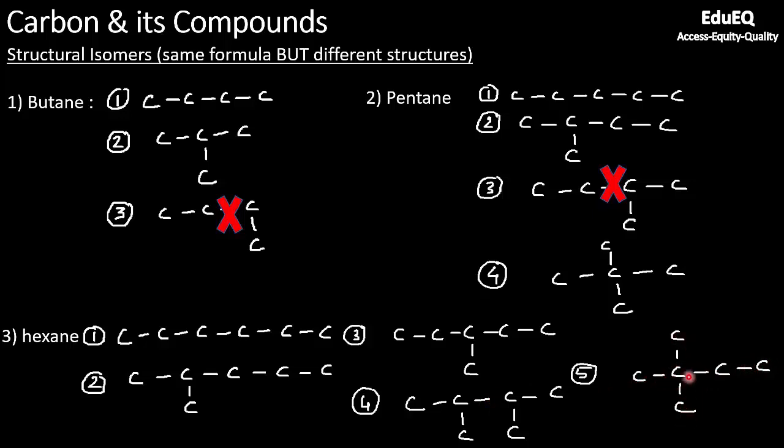So if you see, any of these trends will not be repeating in any of the compounds or isomers that I have listed here. So these are the 5 isomers which you can have for hexane. I hope this is clear, but if there is any other doubt, let me know in the comments below. I will try to put it in a more simpler way.